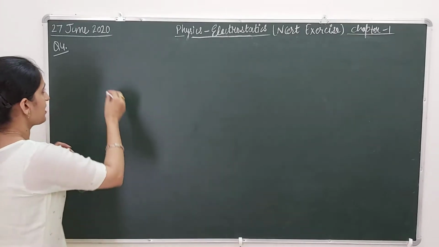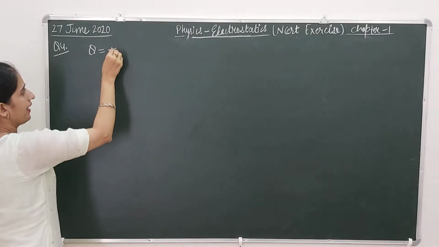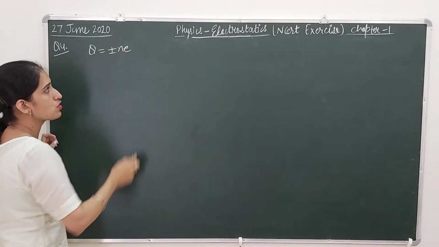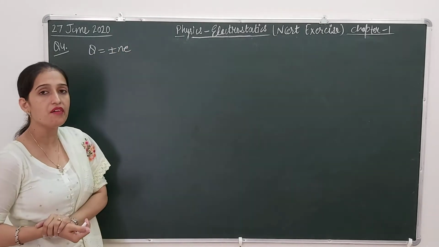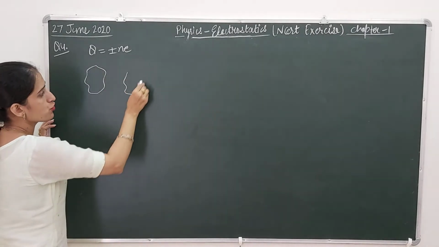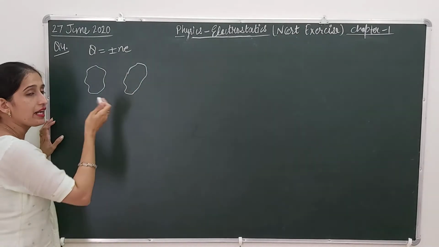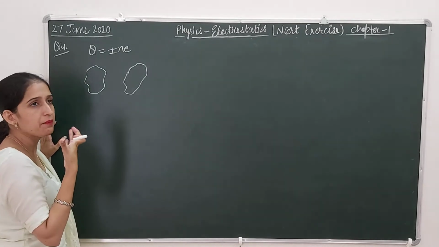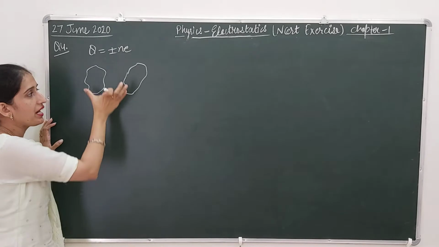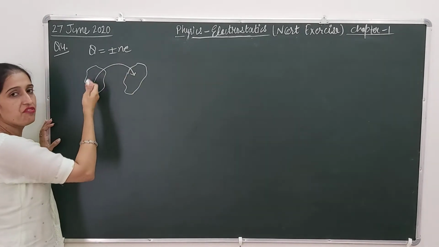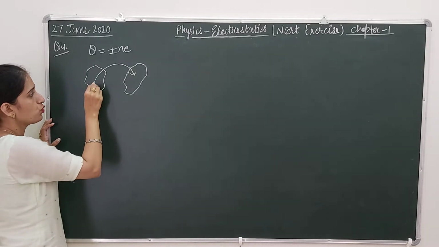We know quantization says that the charge on any body is always equal to an integral multiple of the charge on an electron. Whenever we have 2 bodies, if they are uncharged, the charging between them, suppose I am using the procedure of rubbing, then electrons are going to transfer from one body to another.